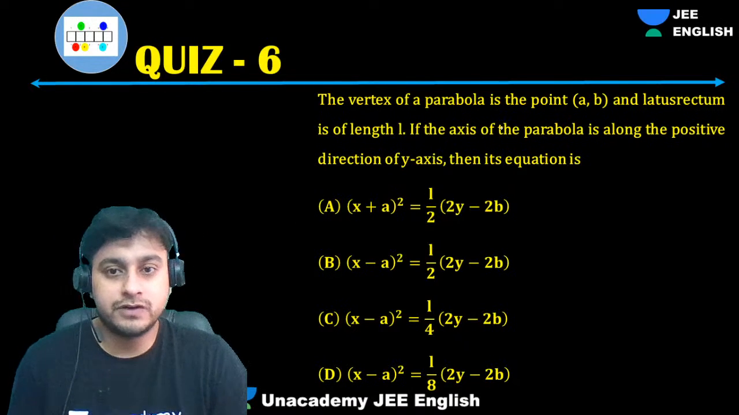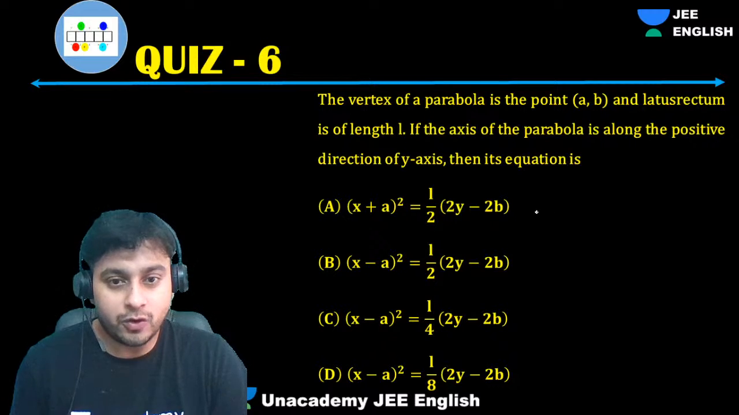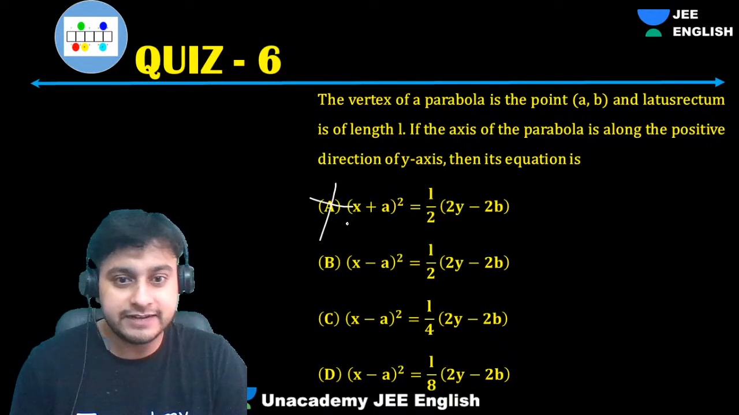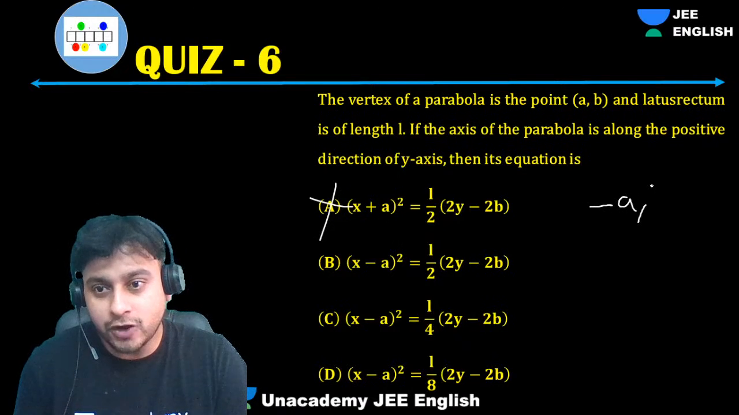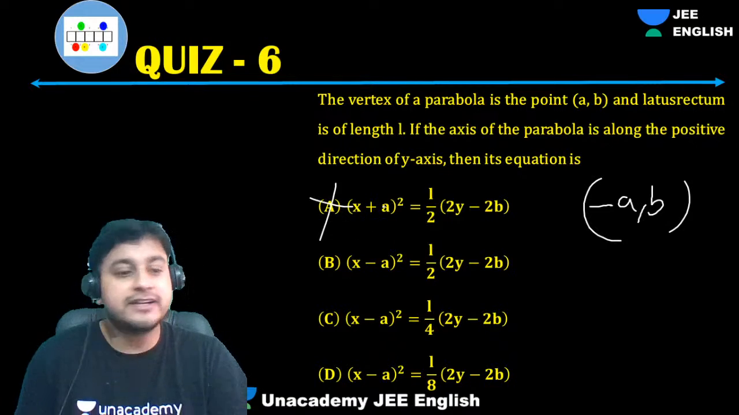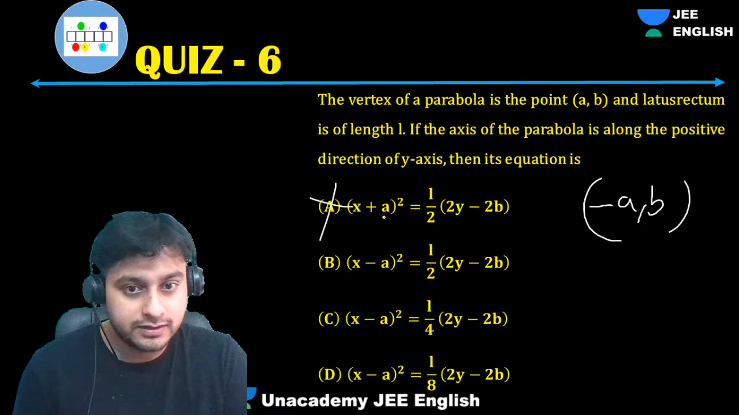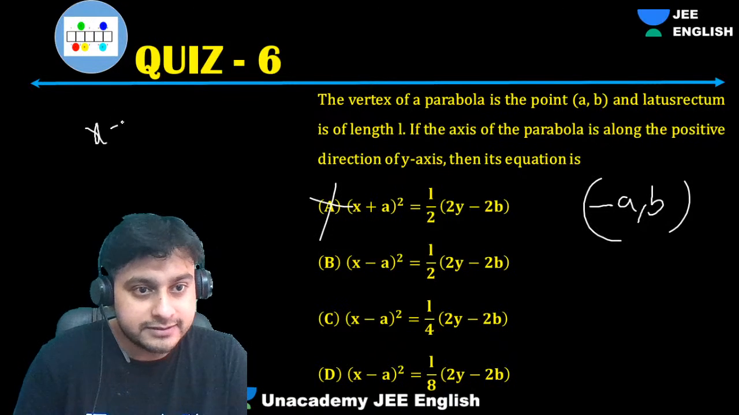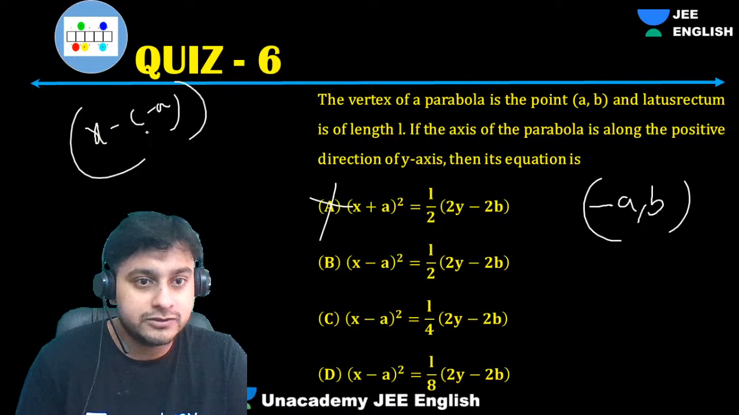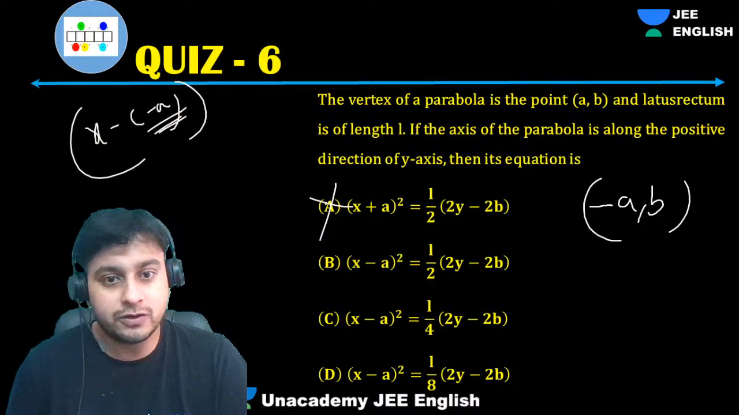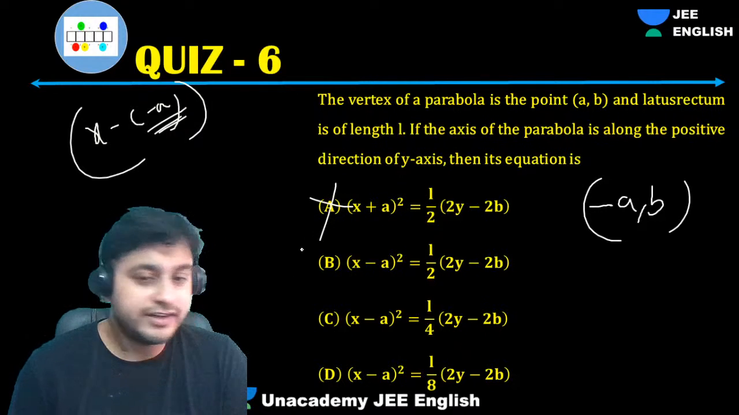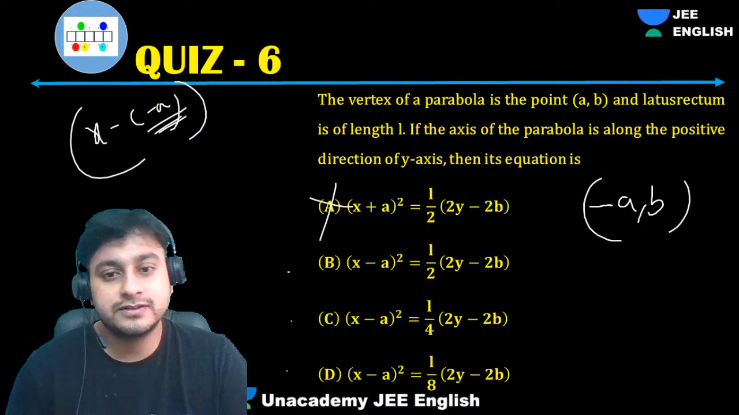Think about it. Vertex is A comma B. I think all of them have vertex A, B except this. So option A is wrong. Directly we can say, right? Because its vertex is what? Minus A comma B, na? Because what is subtracted from x? That is important. X minus A. So that is minus A, and what is subtracted from B? This is obviously wrong. It can be either this or this.